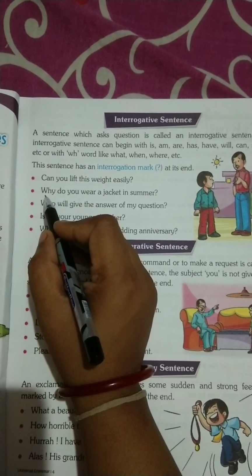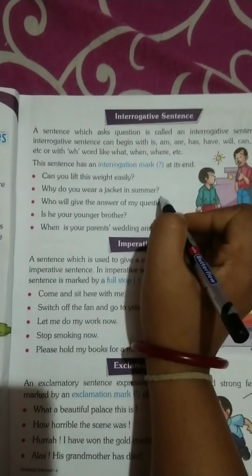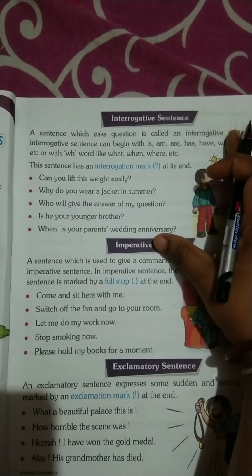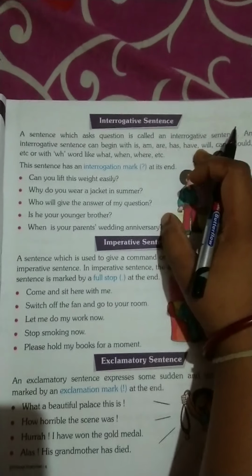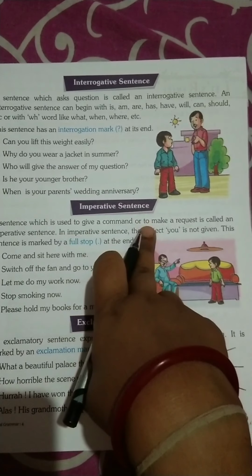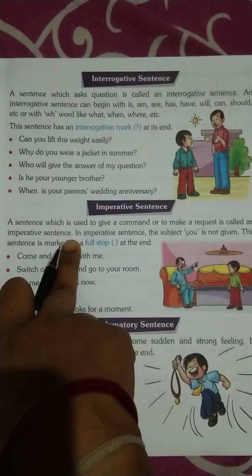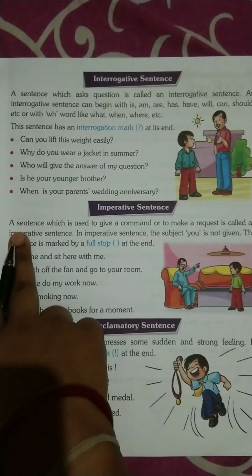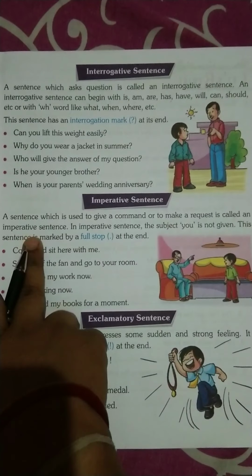And some questions start with the WH question words. Why do you wear a jacket in summer? These are all interrogative sentences. A sentence which asks a question is called an interrogative sentence. So come to the next one. It is the imperative sentence. A sentence which is used to give a command or make a request. Means a sentence which is used to give a command or make a request is known as an imperative sentence.